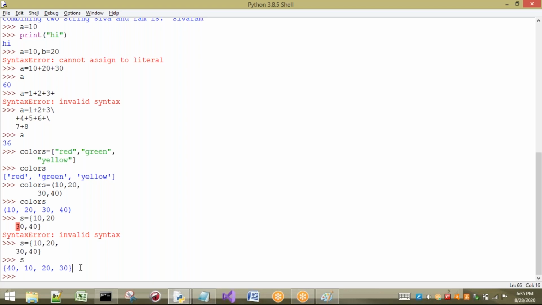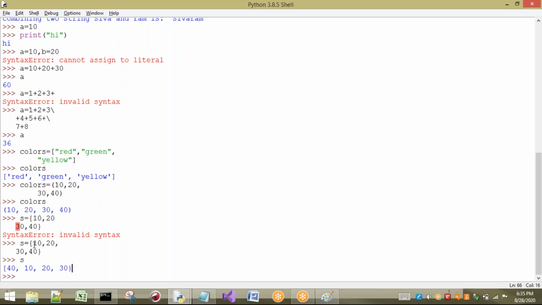So whatever the way we are inserting, it is not going to be stored. Whenever we are going to our set concept, I will discuss. Just here you have to observe: if I want to read multi-line, how can I read? First one is by using backslash. Next one is by using square brackets. Next one is by using parentheses, and next one by using curly braces. Okay, yes, this is about multi-line.